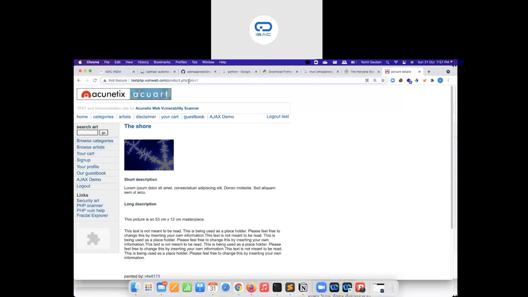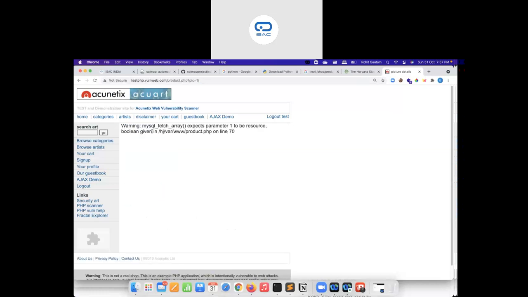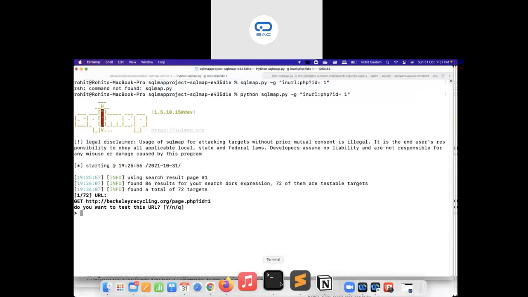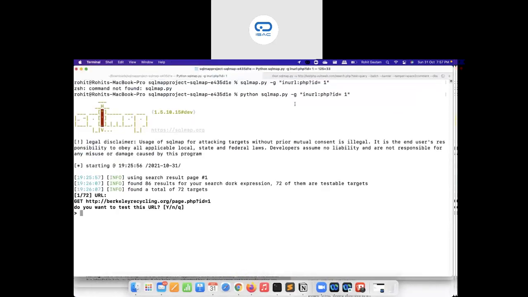Yeah, you guys can see there's a parameter pic and the value is 1. So let me just add a backslash at the end, and we can see, yes, we are able to generate an error over here as well, and that's really great, which indicates that there could be a potential vulnerability lying over there.